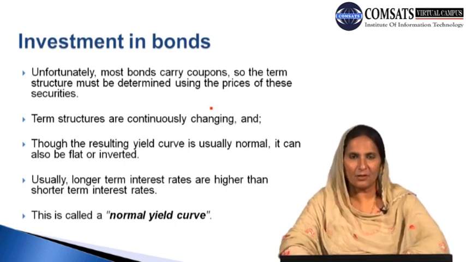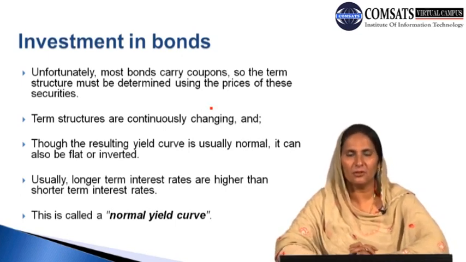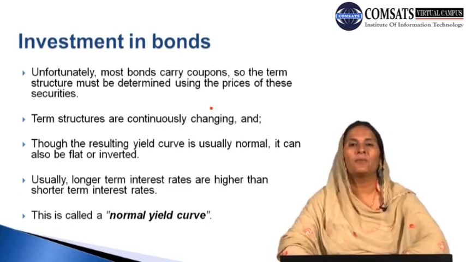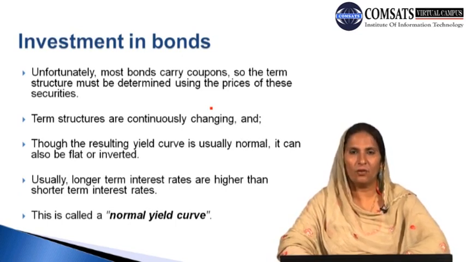They indicate the relationship between zero coupon yield and time to maturity. Therefore, with respect to the time to maturity and the yield, they can follow variable values. And though the resulting yield curve is usually normal, it can be flat or inverted.